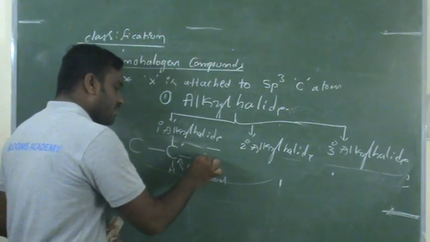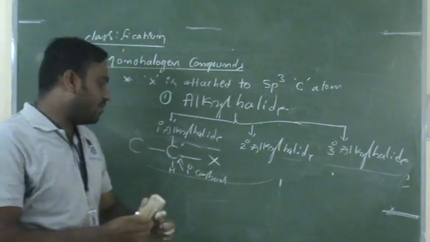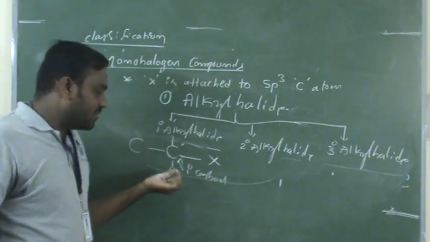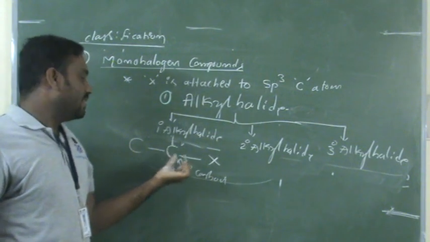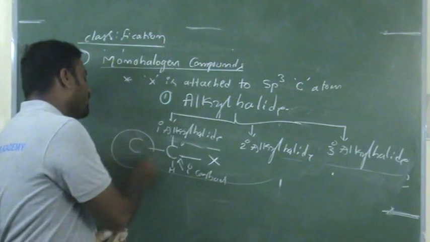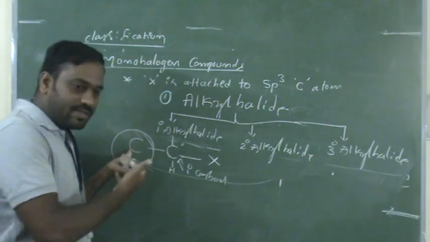Our halogen atom, what our X is, is called a halogen atom. This halogen atom is attached directly, that is very important. If this halogen atom is directly attached to a primary carbon, then it belongs to primary alkyl halide. You don't think about what type of carbon atom this carbon is attached to further. We'll see that later.